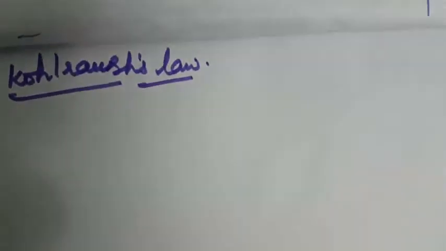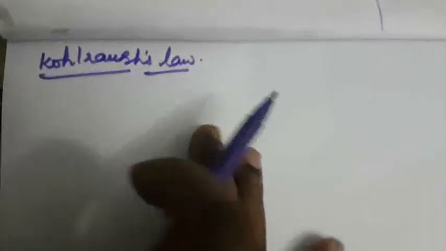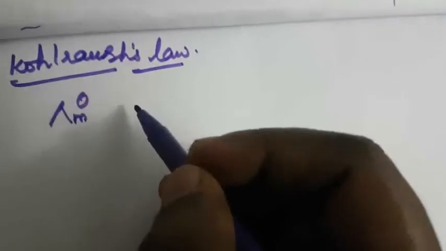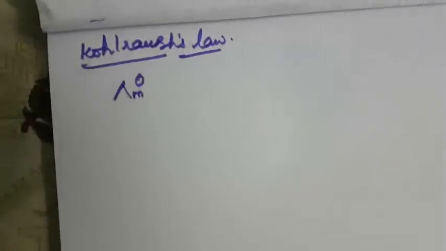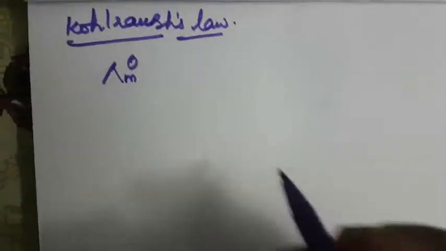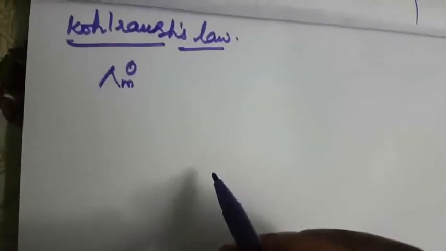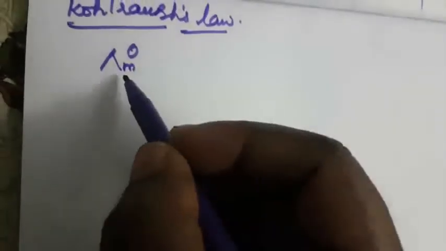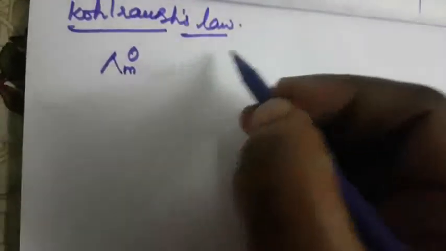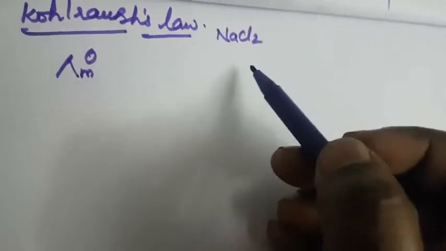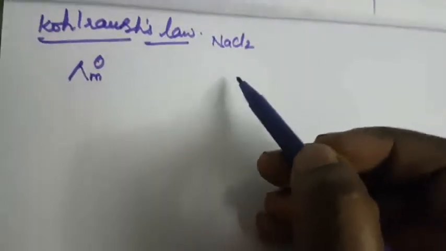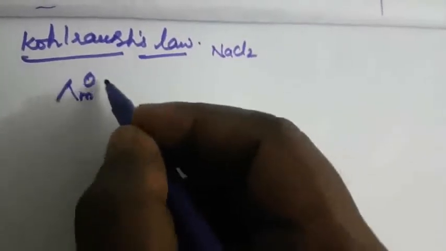What is Kohlrausch's law? That is the limiting molar conductance basis. The limiting molar conductance of an electrolyte is equal to the sum of the limiting molar conductivities of the constituent ions. Suppose we take sodium chloride solution, it means the sum of the molar conductivities of the individual cations and anions. So that is how to calculate.